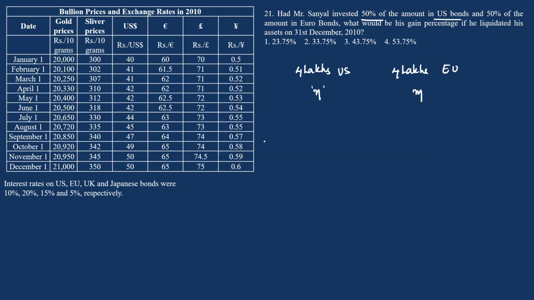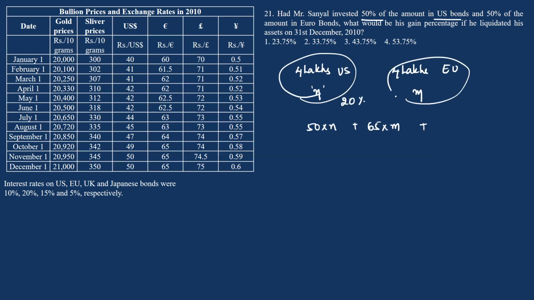Okay. So the value in the month of December would be 50 into N plus 65 into M, plus you will be getting an interest, isn't it? 10% on US dollar and 20% on EU dollar. Okay. So you need to calculate the total value, and then you need to determine the resultant gain percentage if he had liquidated his assets on 31st December. Okay. This question is also a time taking question.